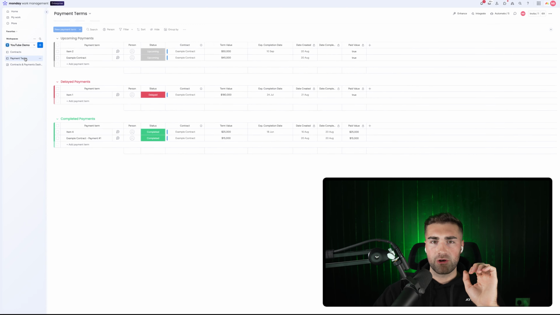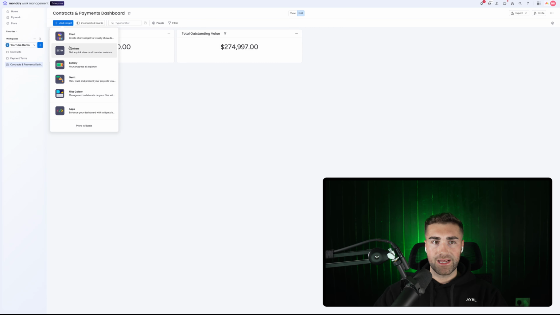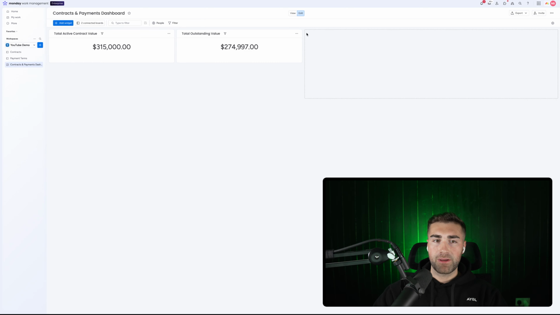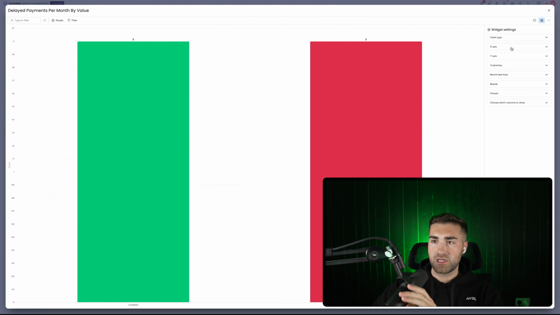What I probably then want to look at is our delayed payments, and what we could go ahead and do is add a chart, and this is delayed payments by month and value. Delayed payments per month by value. So what I want to see is, when was it due? So we just go chart type standard.